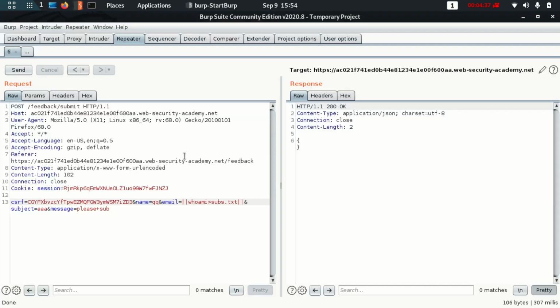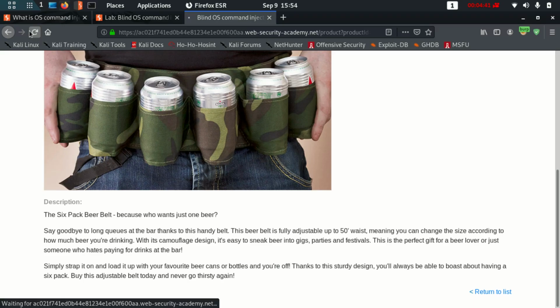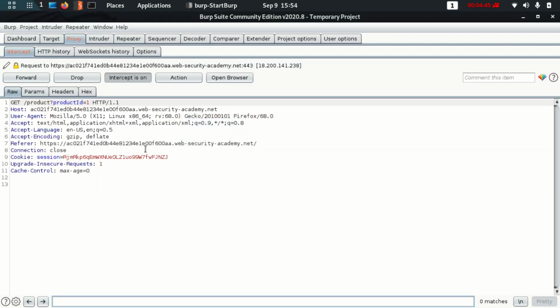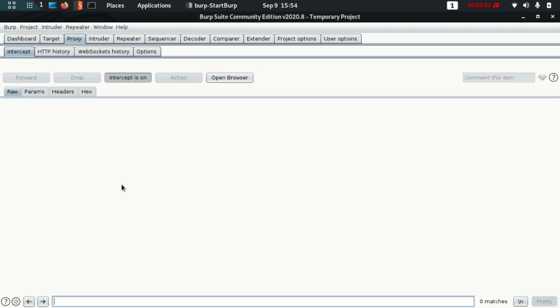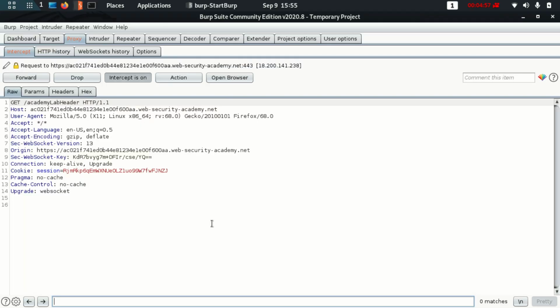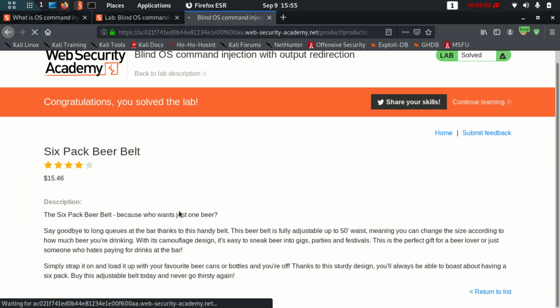That is over here only. I'll go to the proxy, turn my interceptor on, and reload this page. So I got a request. I forward this request. This request is for product ID 1, to see this product page. After forwarding this request, I received another request which is the session. That's fine. Now this has loaded, but the image has still not loaded.